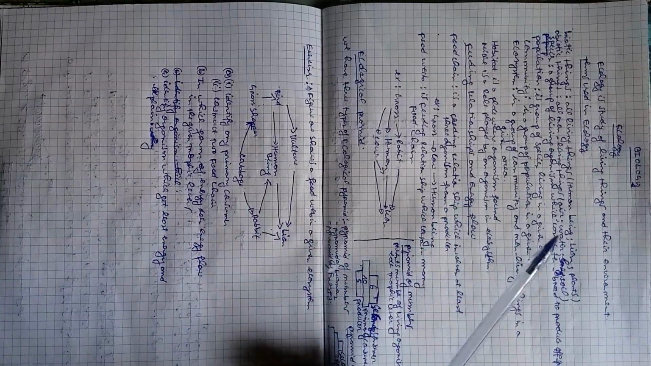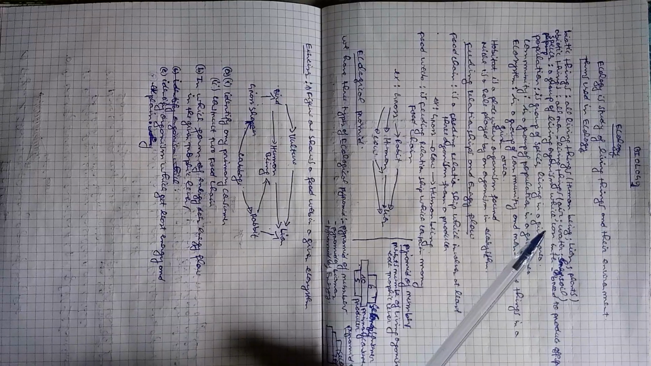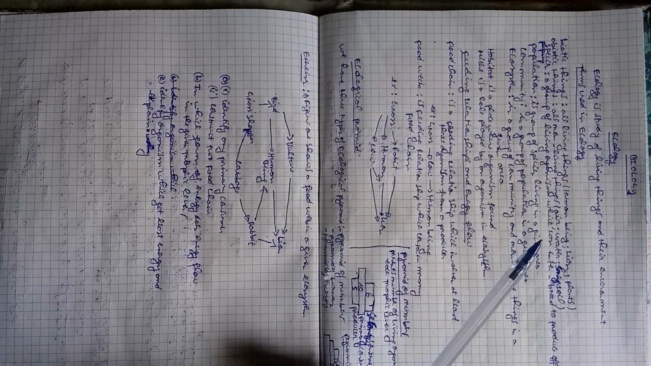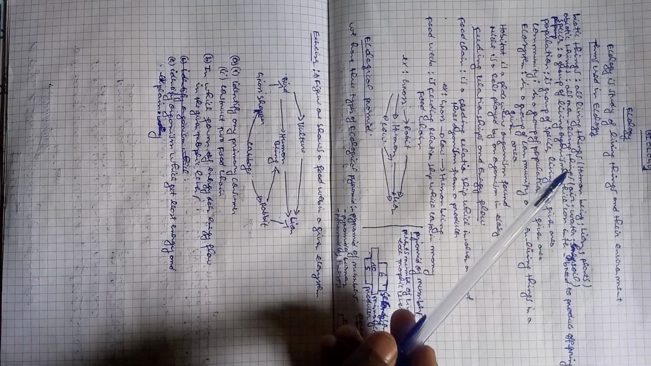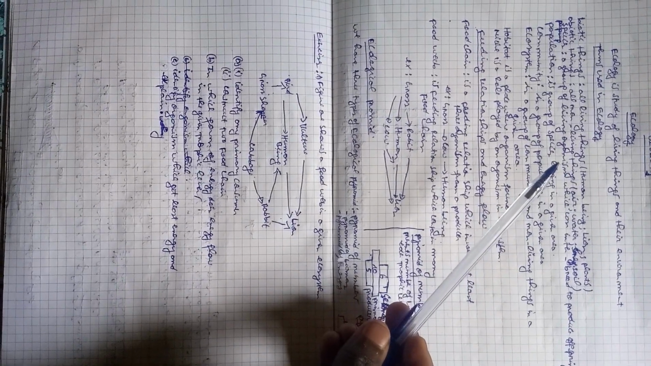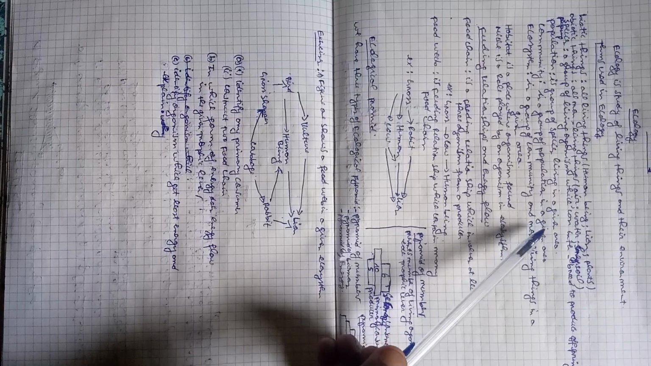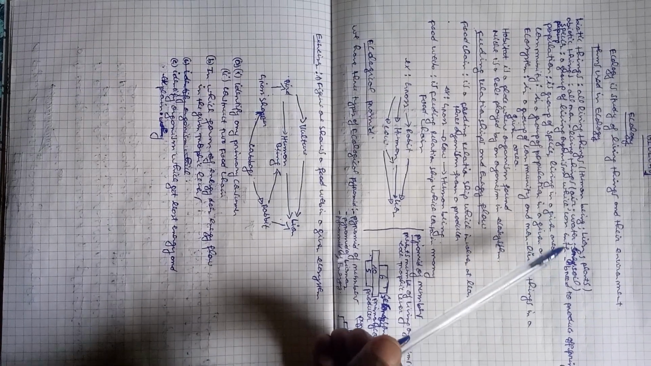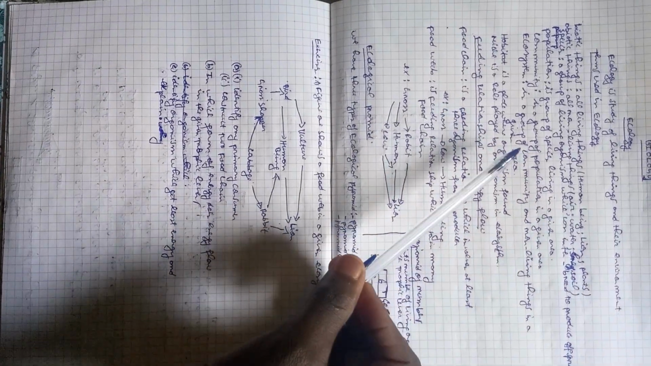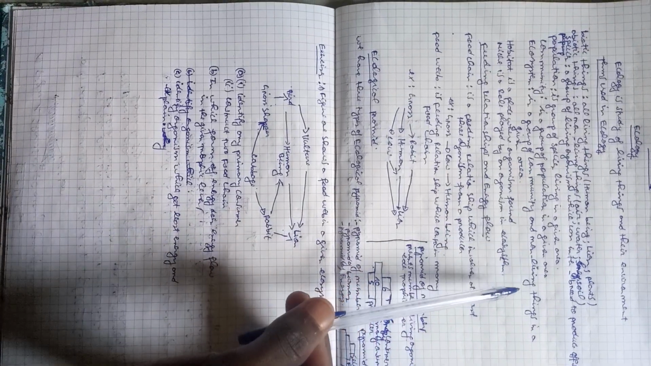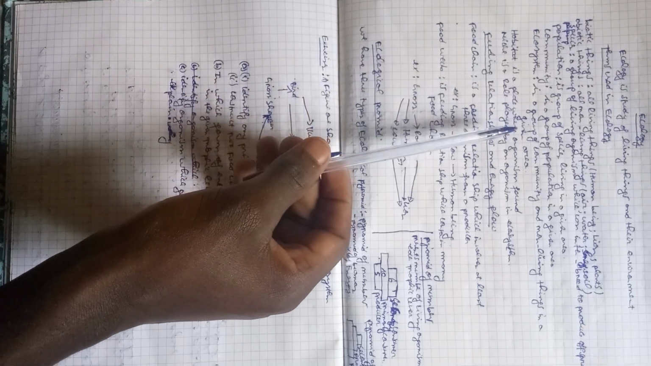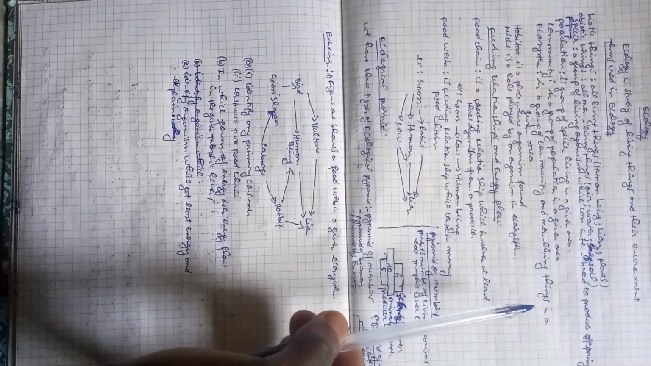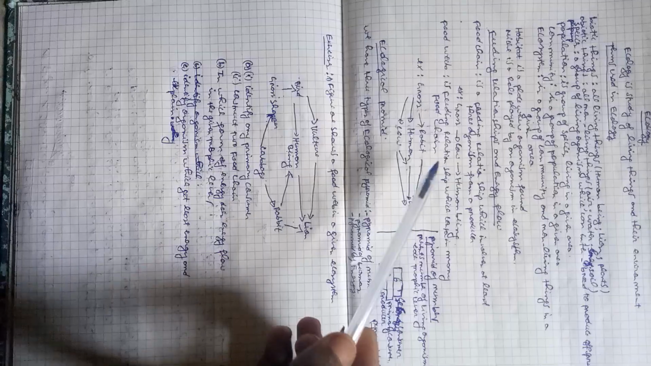Species is a group of living organisms which can interbreed to produce offspring. Population is a group of species living in a given area. Community is a group of populations in a given area. Ecosystem is a group of communities and non-living things in a given area.